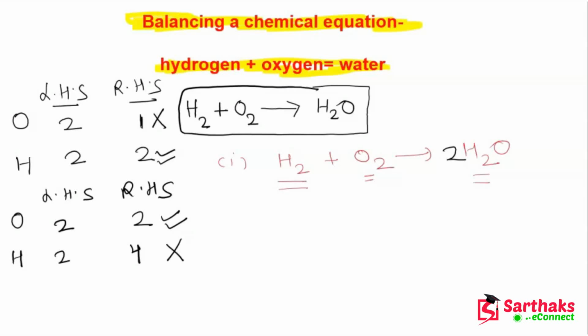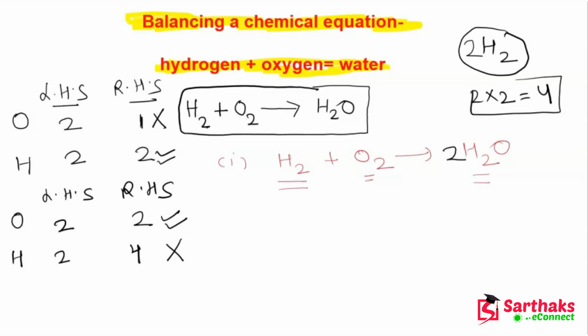Okay, because you can see the number of hydrogen becomes 4. If you write H2, it means it has 2 hydrogen atoms. So when these 2 hydrogen atoms are multiplied with 2, 2 into 2 is equal to 4, so it will become 4 hydrogen atoms. Okay. So guys, to balance this hydrogen, what can we do? We can simply multiply this 2 by 2. So if I write 2 here, then the number of hydrogen will become 4.